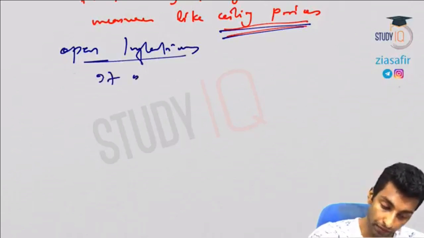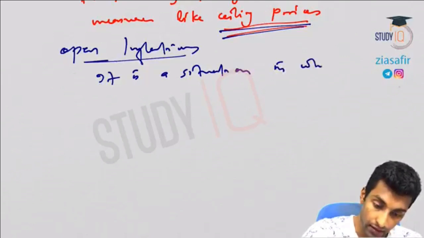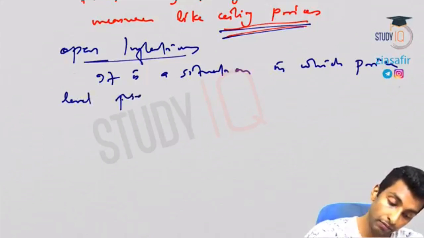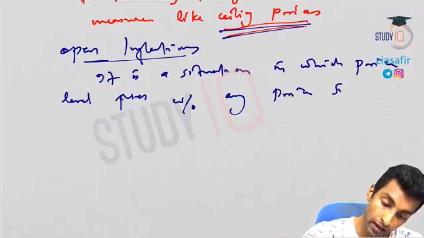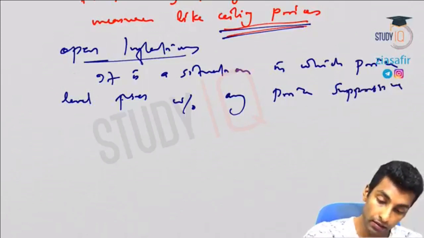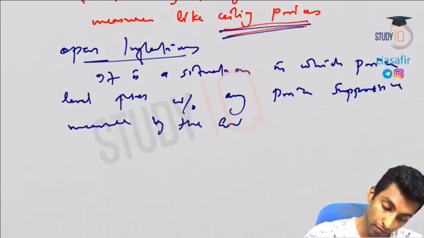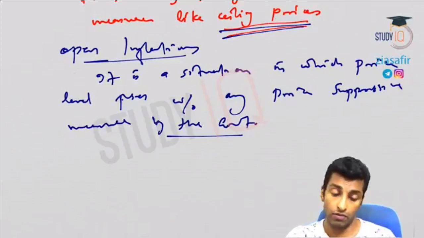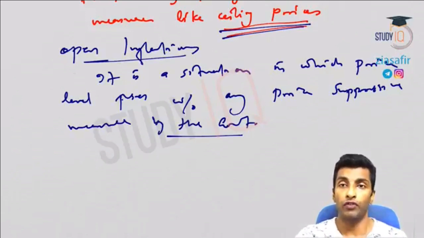Open inflation. It is a situation in which the price level increases without any price suppressive measure by the government. So it is a persistent increase in price level over a period of time. It is similar to the definition of inflation. So when we talk about inflation, we generally talk about open inflation. Open inflation means simply inflation.